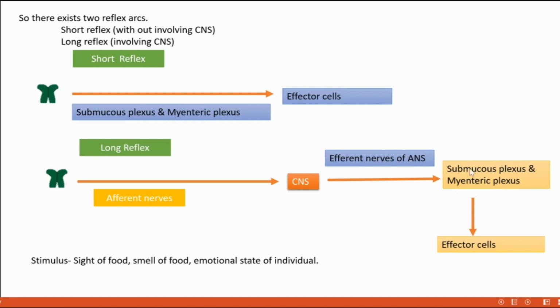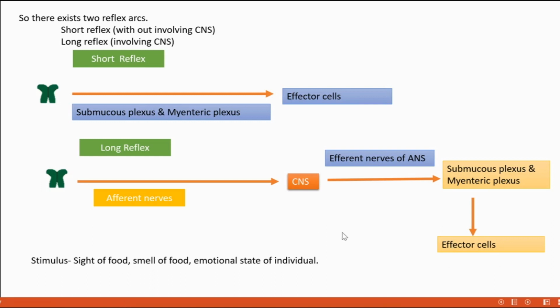This is the local system, the local police station. From here, that signal is sent to the main effector cells to act on that particular food.